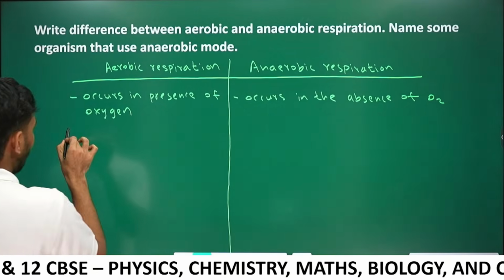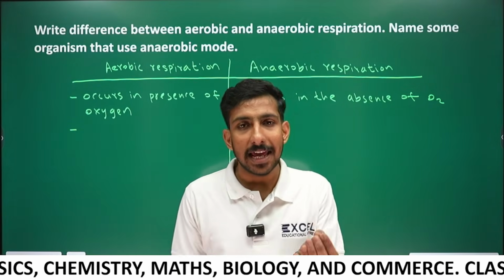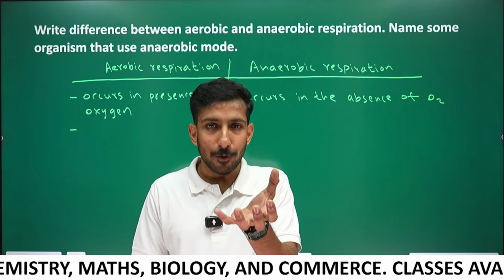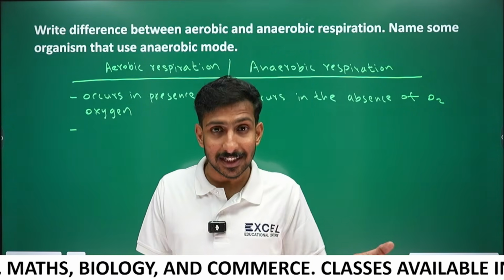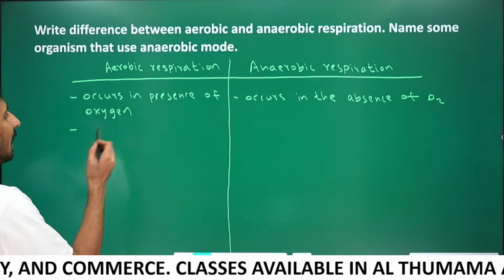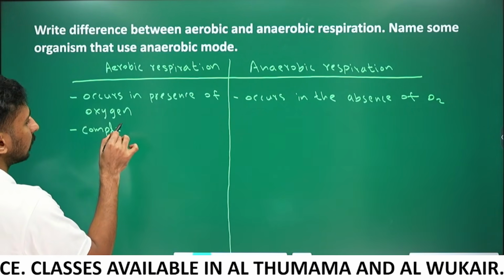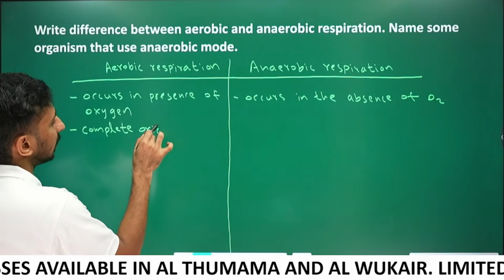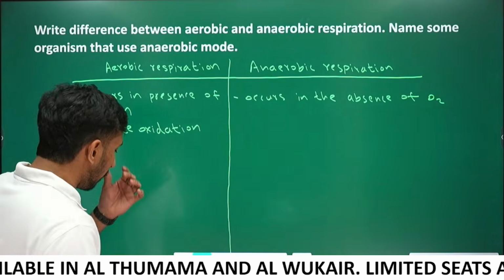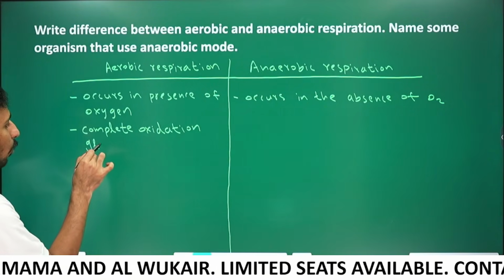Next one. What is respiration, guys? Breakdown of food to release energy. That is respiration. Aerobic respiration is the complete oxidation of food, which food? Glucose. Complete oxidation of glucose.